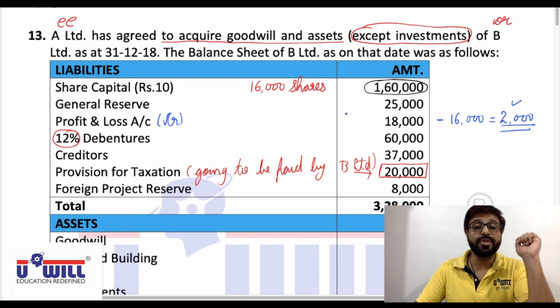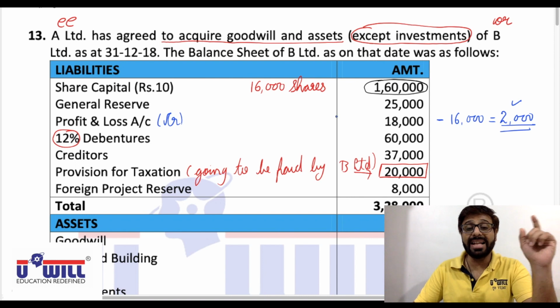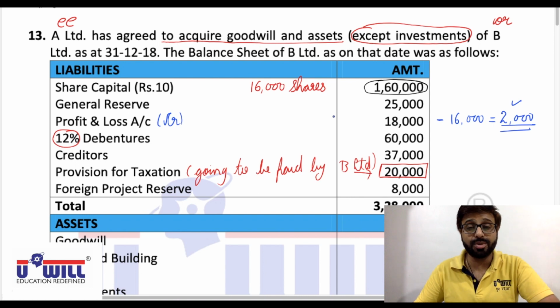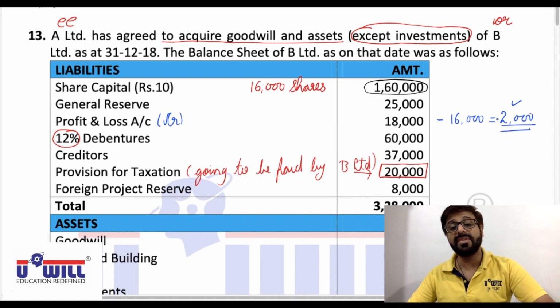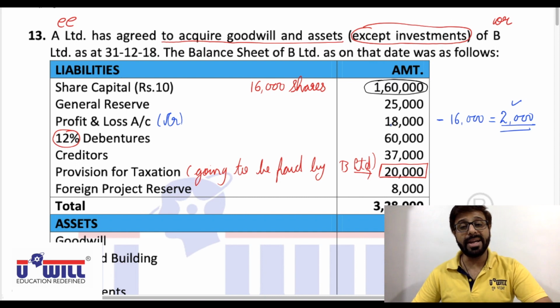What is the importance? When in the books of the transferor company we pass the entry of transferring reserves and surplus to equity shareholders account, in that, of the profit and loss account only 2,000 will be transferred to equity shareholders account, because from 18,000 we have given dividend of 16,000.